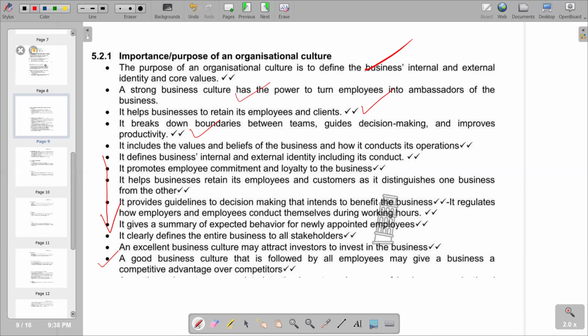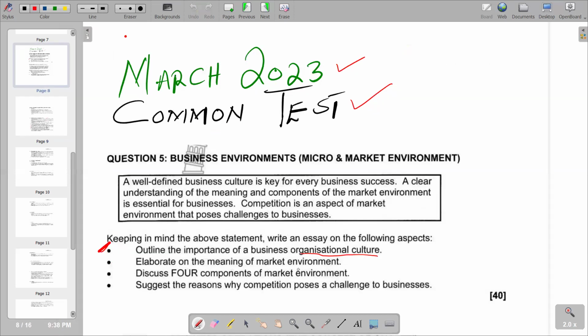So we go to the second point, whereby it says please elaborate on the meaning of market environment. So obviously, we need to actually define what exactly we mean by market environment.